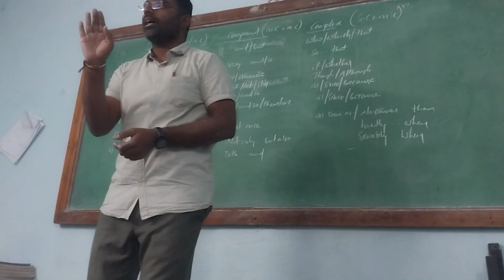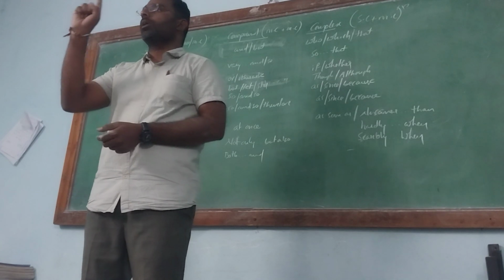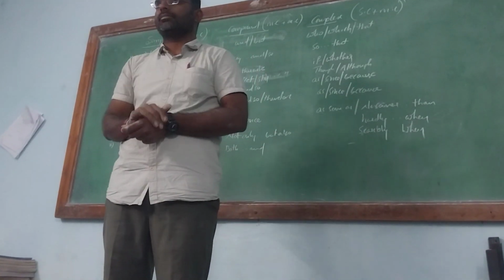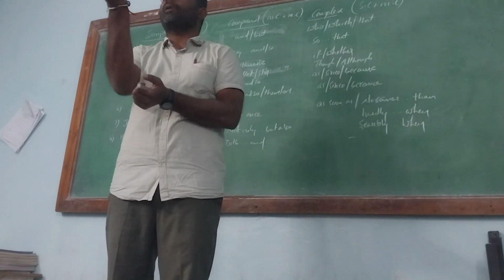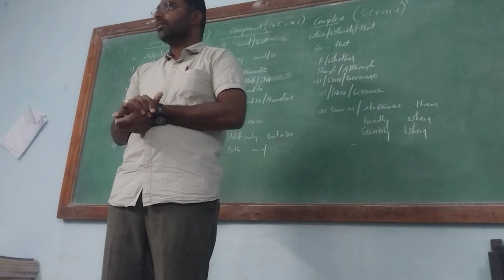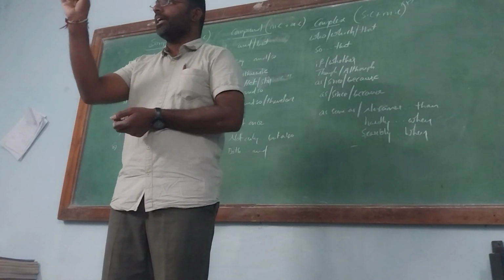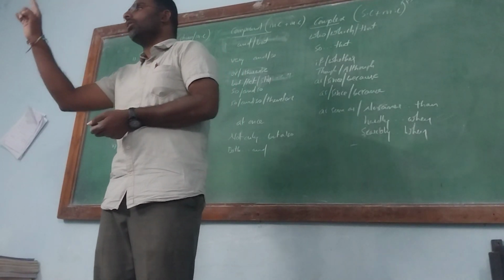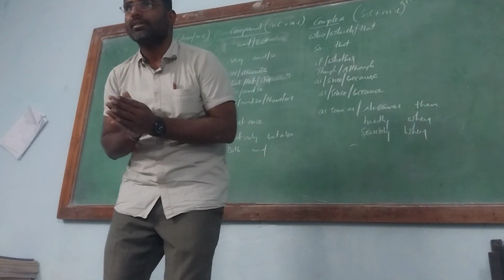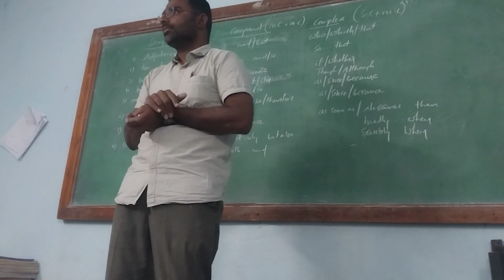You must have the idea of what is the main clause and what is the subordinate clause. Main clause is known as an independent clause. Clause means nothing but a group of words which contains a subject and predicate. The statement which gives a complete meaning is called an independent or main clause. Subordinate clause means they are also a group of words.